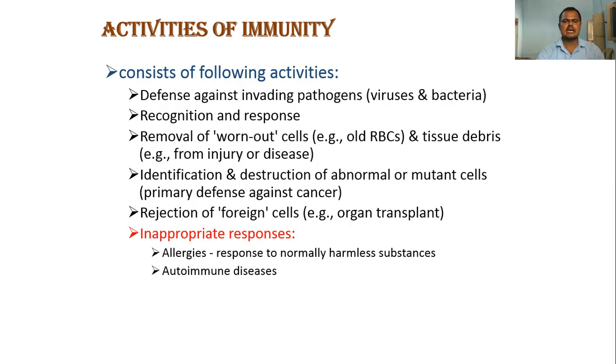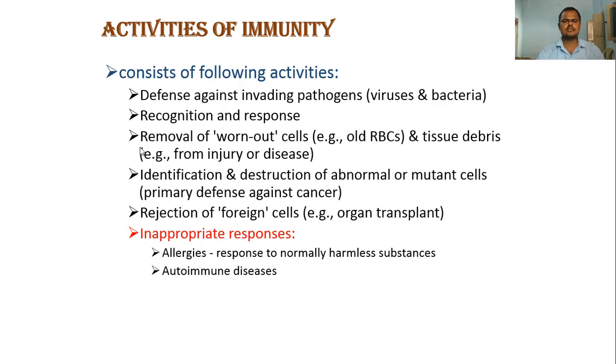The second one is recognition and response. As I already mentioned, these two are the main functions of the immune system. First is the recognition or identification of the foreign body, whether it is self or non-self, own or outside. Second is the response to an outside foreign body, the response to the invader.